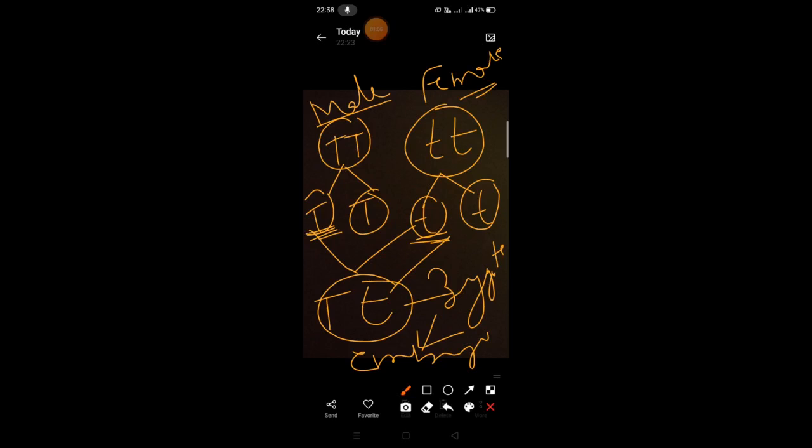Now if the set of the chromosome, out of the two chromosomes or out of the two genes, if one is coming from the male and the other is coming from the female, now this chromosome, it has many genes, and now as both the parents are equally participating in the formation of the embryo, so there is one set of chromosome present in the organism, and this is coming one from the maternal parent and other from the paternal parent.